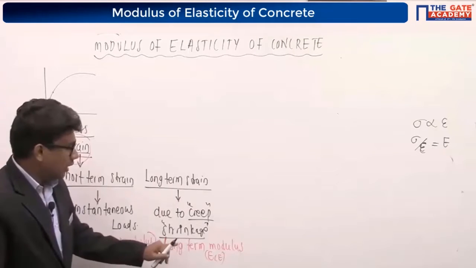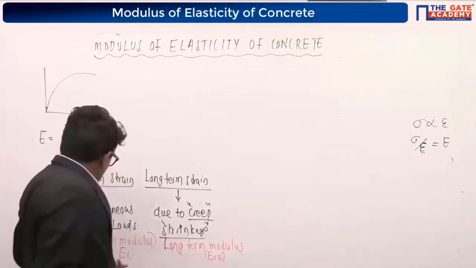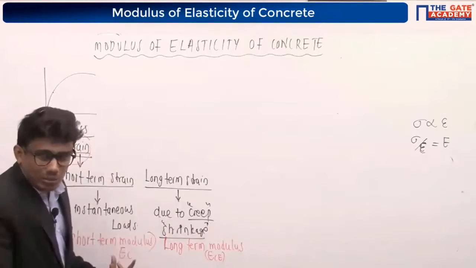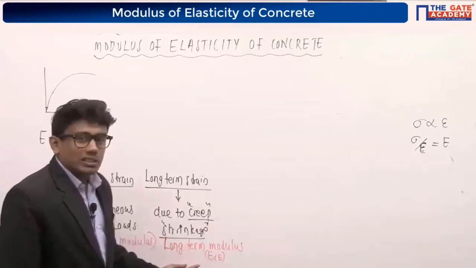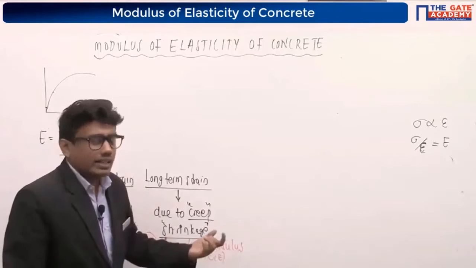Long-term modulus and short-term modulus. This short-term modulus is also called static modulus, and long-term modulus is also called effective modulus. Okay, you can write it.